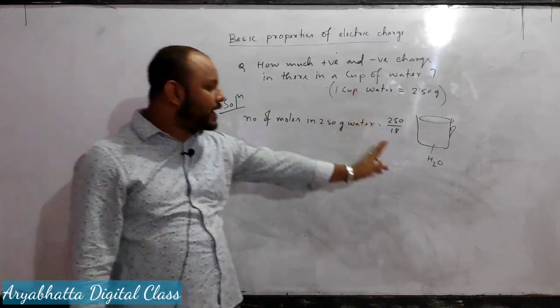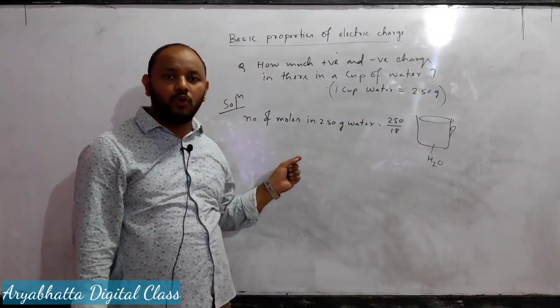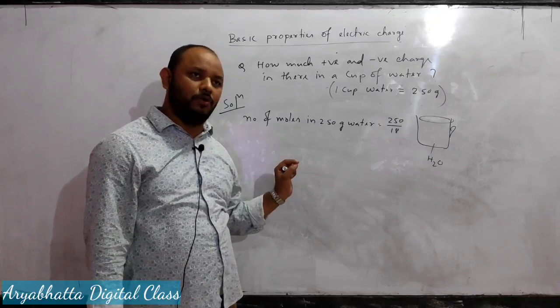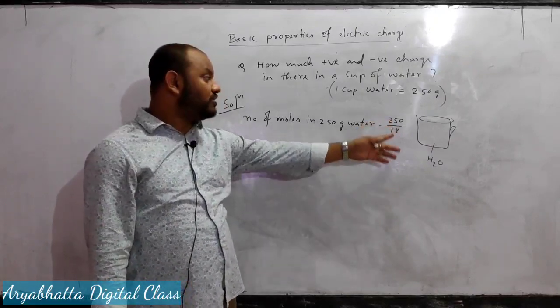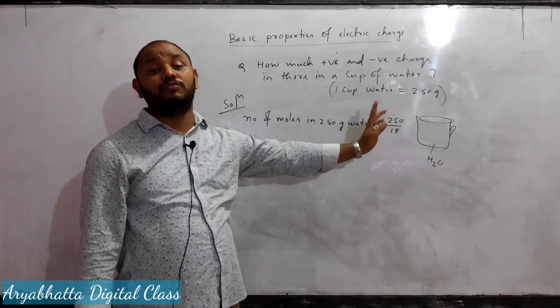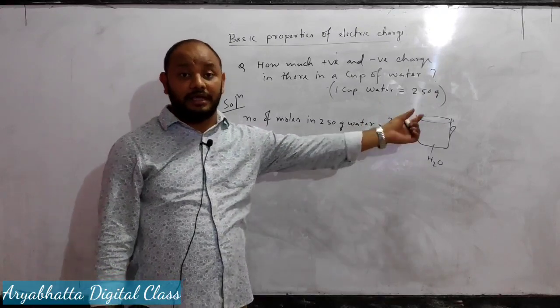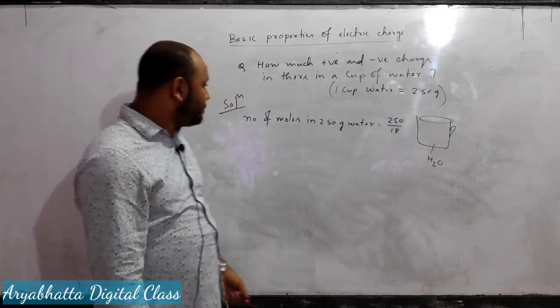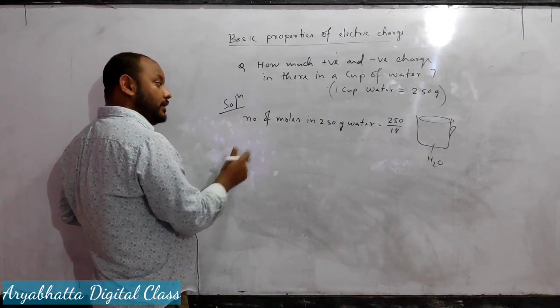1 cup water means 250 gram, and we know that 1 mole water means 18 gram. In 250 gram, how many moles will be there? 250 divided by 18 is the number of moles in a given cup of water.